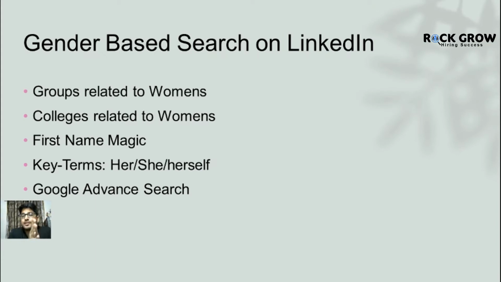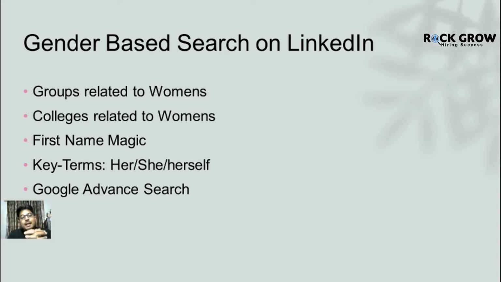First of all, there is no specific search filter on LinkedIn through which you can easily segregate the search based on gender, because there are so many businesses on LinkedIn that want to target a specific gender. It could be male or female. In this video, we're going to target females, but you can follow the same algorithm to find males on LinkedIn as well.